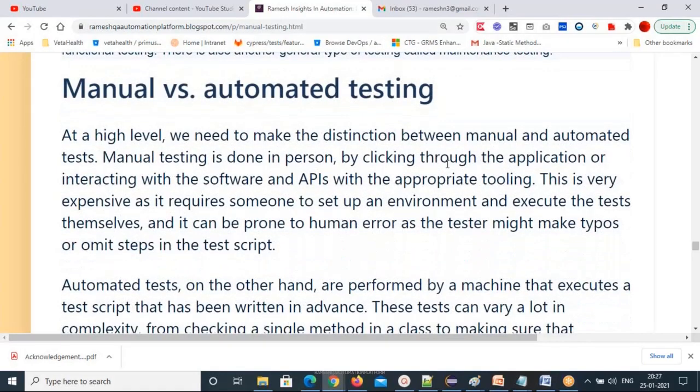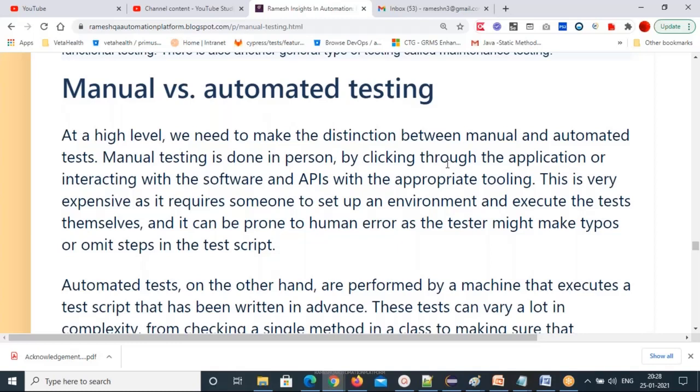What is meant by manual testing and automation testing? At a high level, we need to make the distinction between manual and automated test cases or testing. Manual testing is done in person by clicking through the application or interacting with the software and APIs with the appropriate tooling. That's all in person. You are going to do everything on the application. That's manual testing.